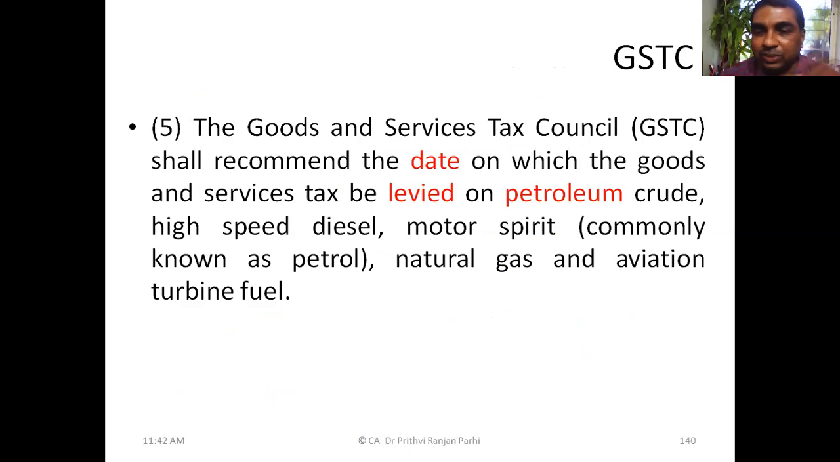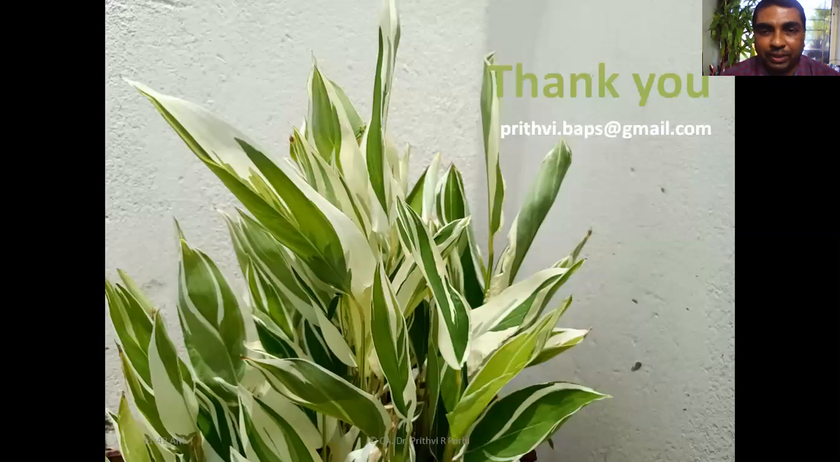And you know, the GST Council also has to take a decision now. Just now we learned that the date with effect from which GST will be levied on petroleum products has not yet been decided. It will be taken by the GST Council. So friends, with this, almost all the concepts we wanted to cover in our basic first chapter have been covered. We got a fair idea at a conceptual level.